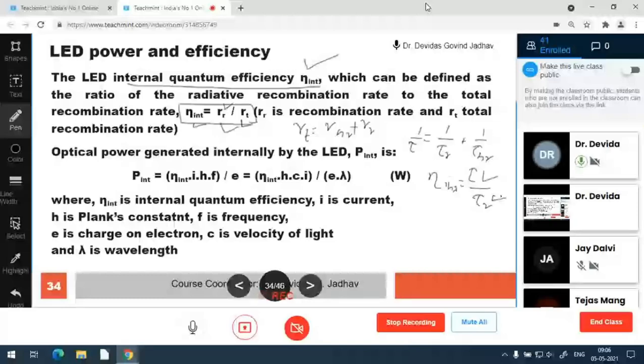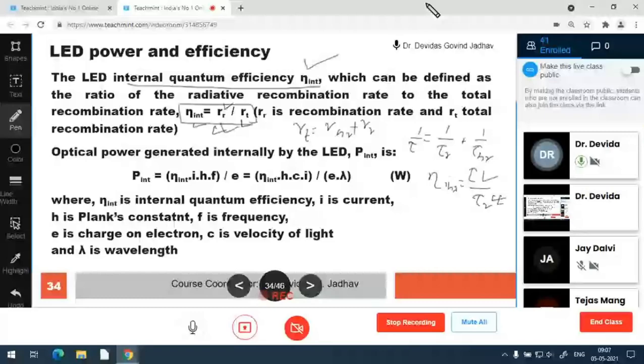Okay. And total radiative recombination lifetime is in the numerator. Rate and time formula are just opposite. Frequency and time are always opposite. Rate of recombination is nothing but frequency.